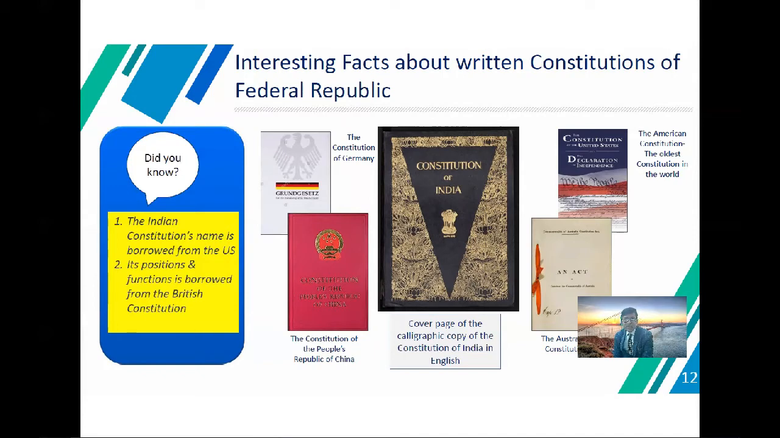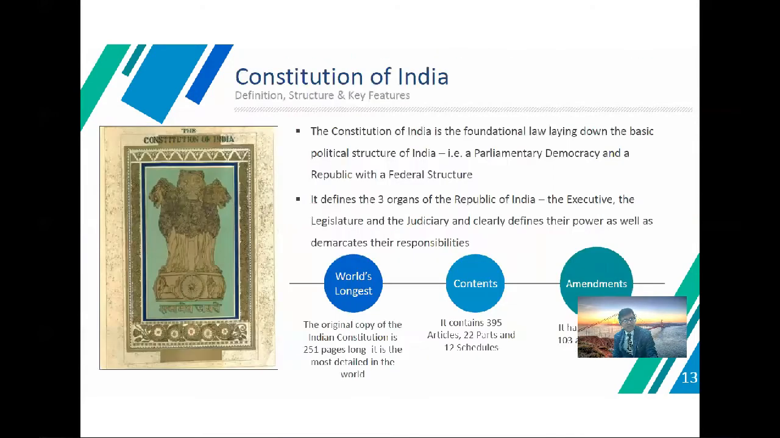In the case of the American Constitution, it is the oldest constitution in the world, and the Australian Constitution is also one of the biggest. An interesting fact about the Constitution of India is that it is the fundamental law laying down the basic political structure of India, in relation with the parliamentary democracy and the republic with the federal structure. It defined the three organs of the Republic of India: the executive, the legislature, and the judiciary, and clearly defined their powers as well as their responsibilities.